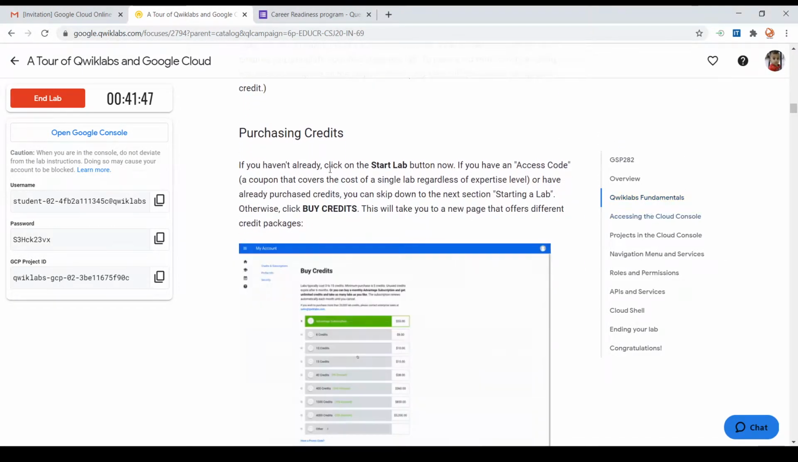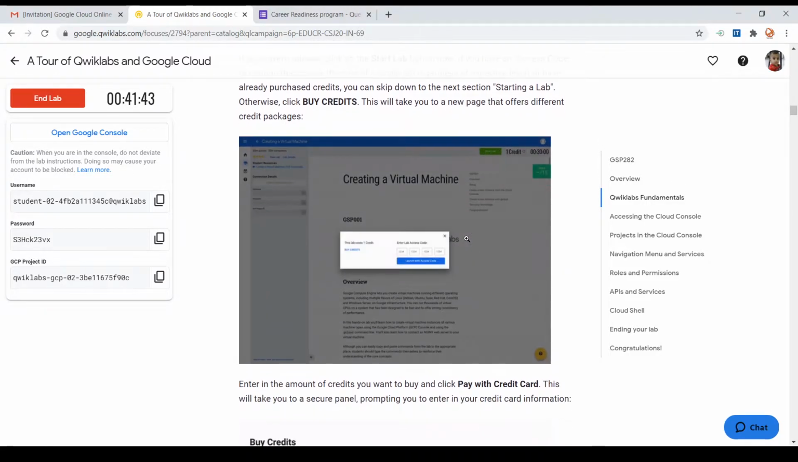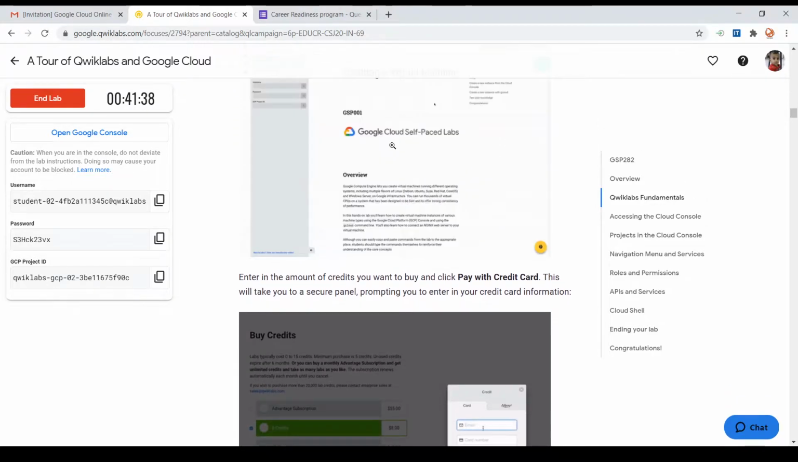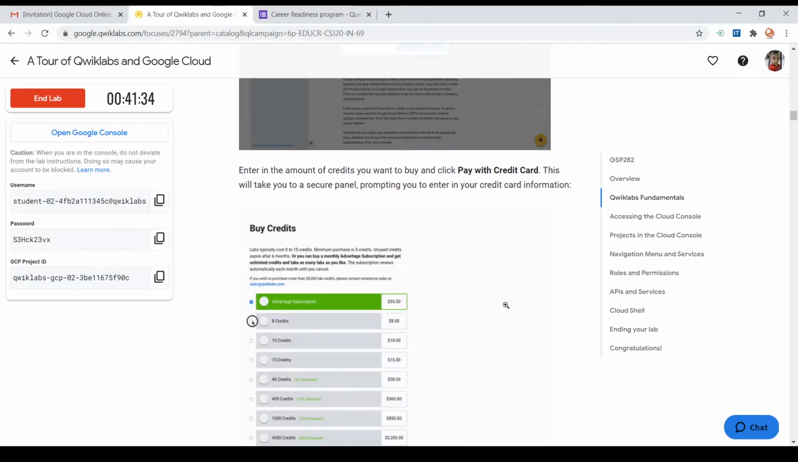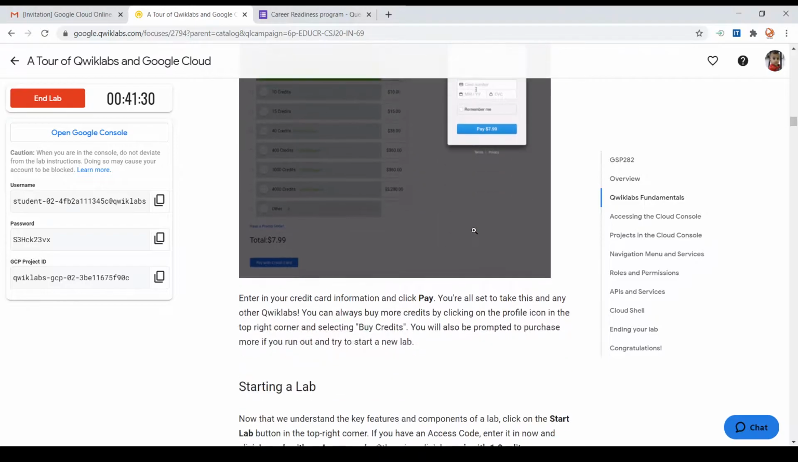You can purchase credits, but in our case, Google is providing us 50 credits. So there is no need to purchase new credits, because in order to purchase credits, we require some real money and some credit cards to make the payment.